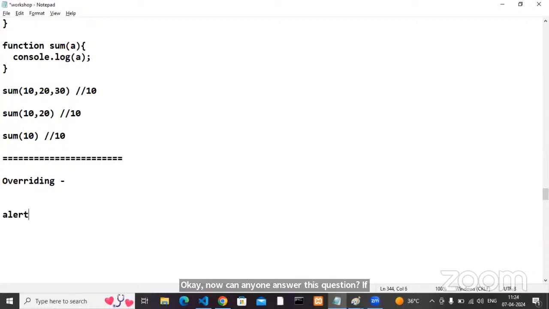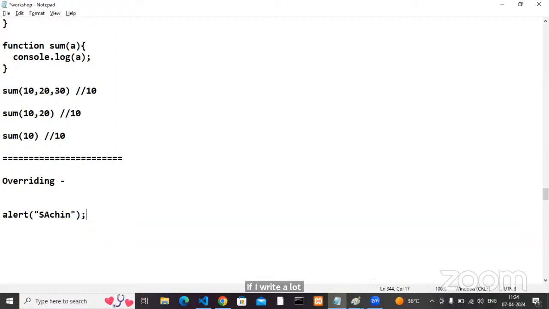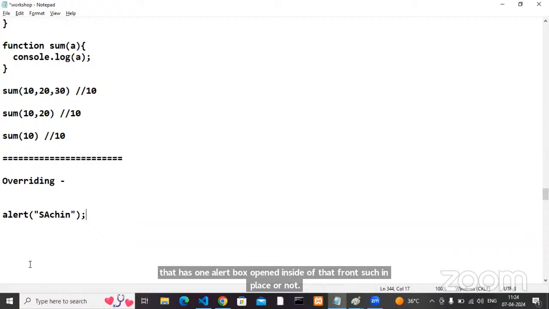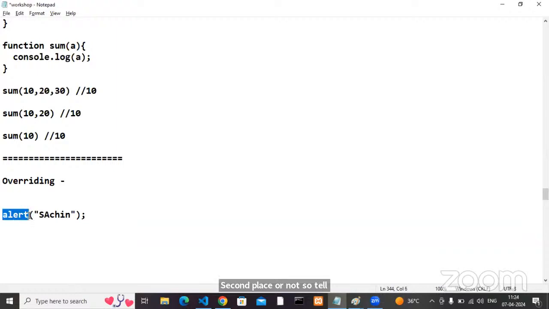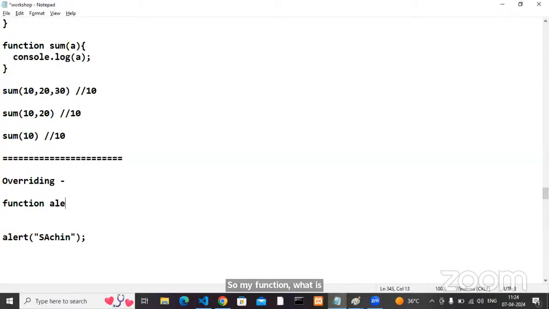If I write alert of Sachin and execute, what happened? One alert box opened, and inside that, Sachin is placed or not? So tell me, alert is a predefined function. What kind of code have they written? Alert is a predefined function, so what is my function name? Alert. Yes, okay, next.